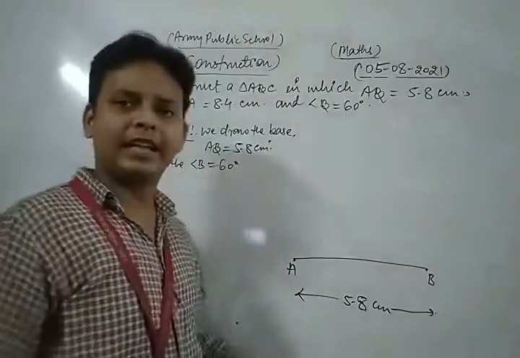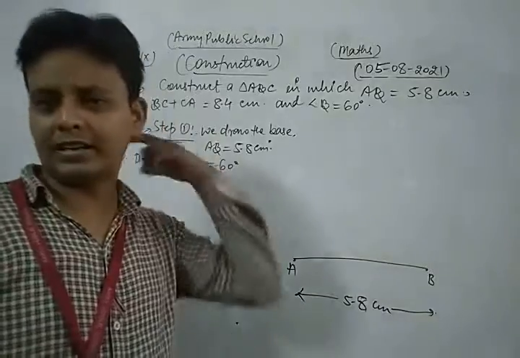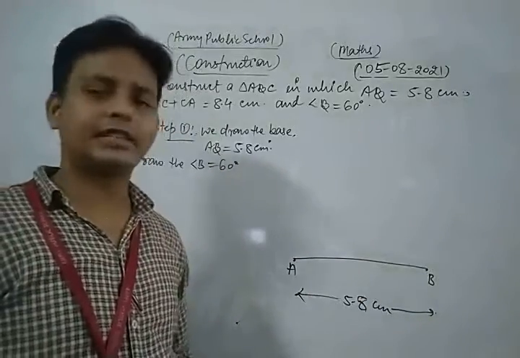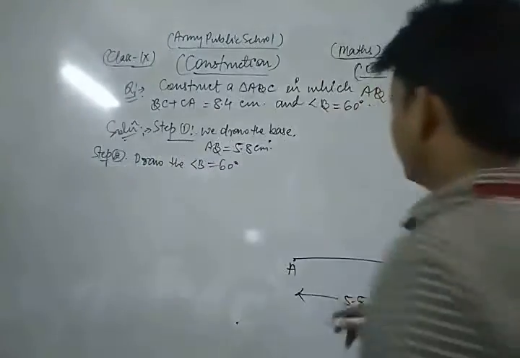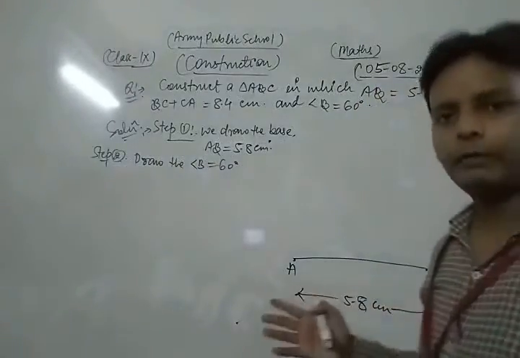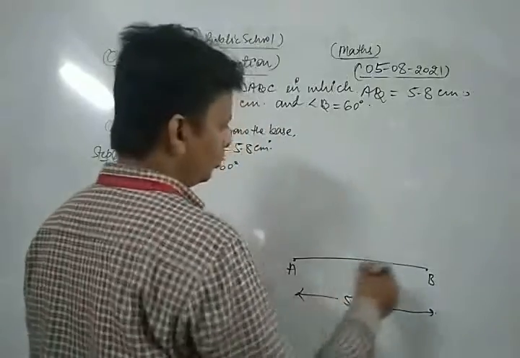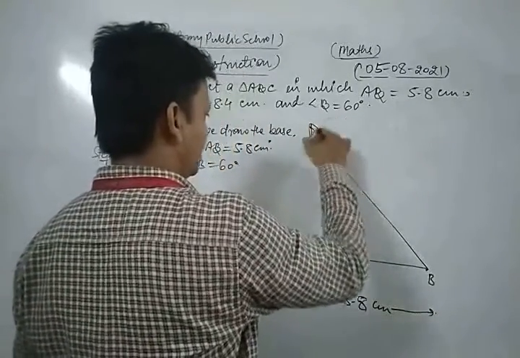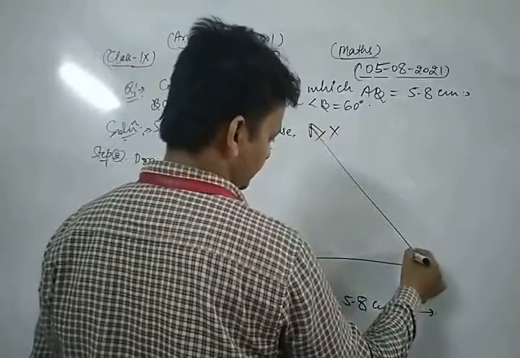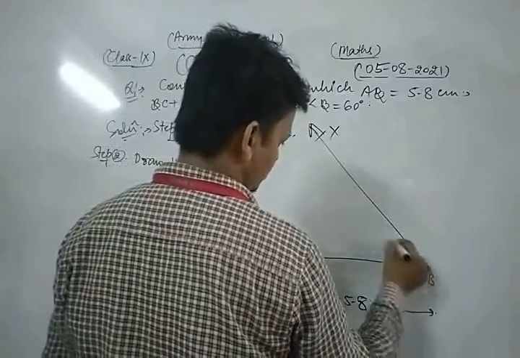Now look, you can draw the angle B as 60 degree with the help of a protractor. Okay, no need to construct the angle B with the help of ruler and compasses here. So now first of all we draw the angle B equal to 60 degree.